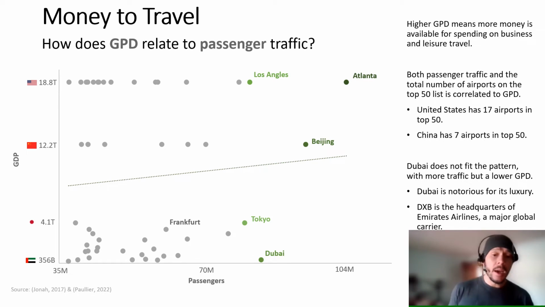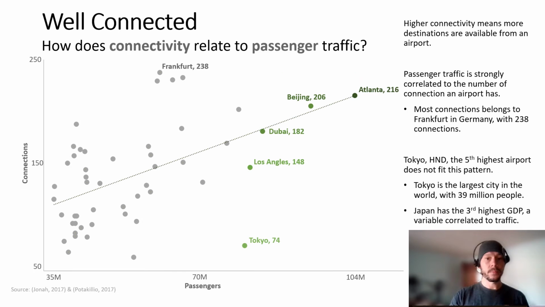What we can see is that Dubai doesn't really fit this pattern. It's got much lower GDP, but serves an incredible number of passengers. I think this can be explained by the fact that Dubai is notorious for its luxury, so it would be a tourism destination. And then it's also the headquarters of Emirates, which is a global airline carrier.